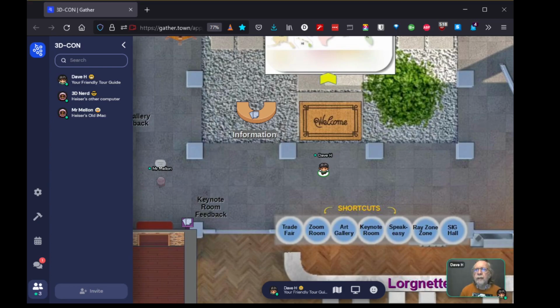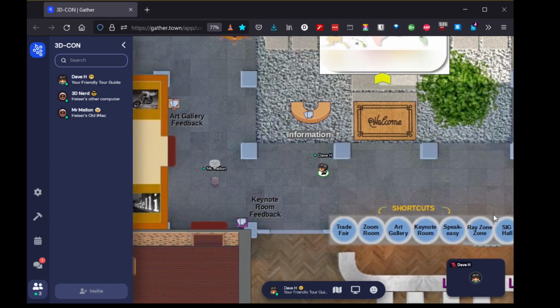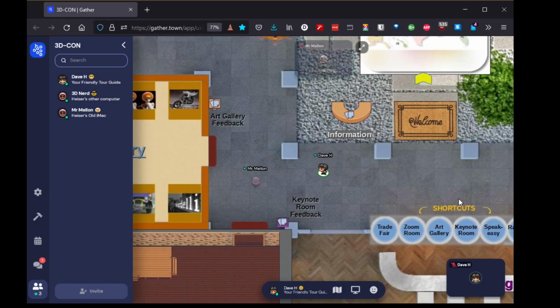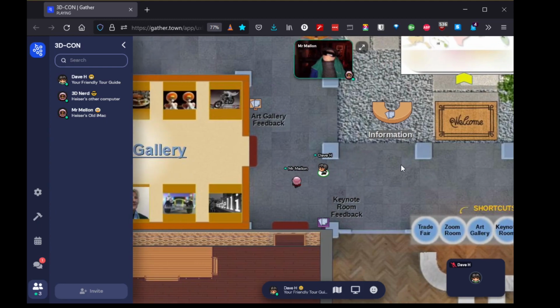My friend Mr. Mellon is over here to the west of me. You can't see him very well because he's far away. I'll just mosey over and say hi. Notice that as I approach, Mr. Mellon's video panel and his avatar become more clear. We can now hear each other and see each other and carry on a conversation.